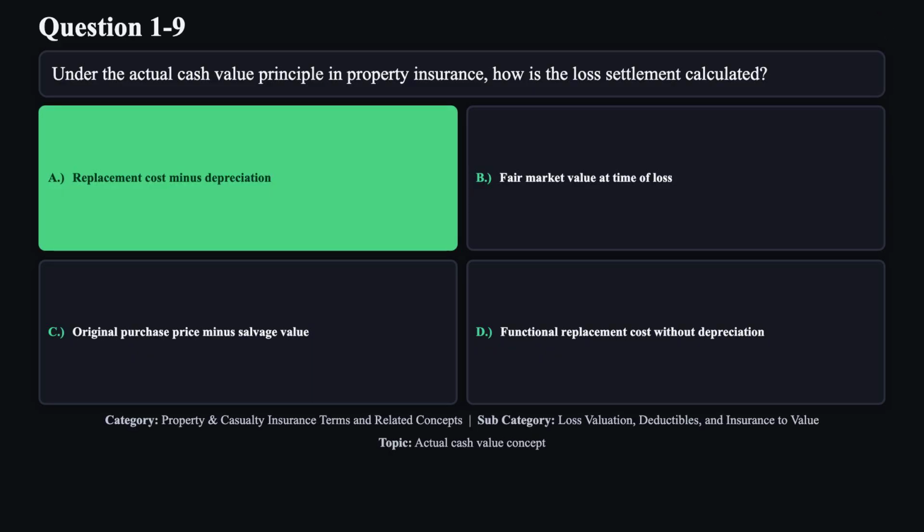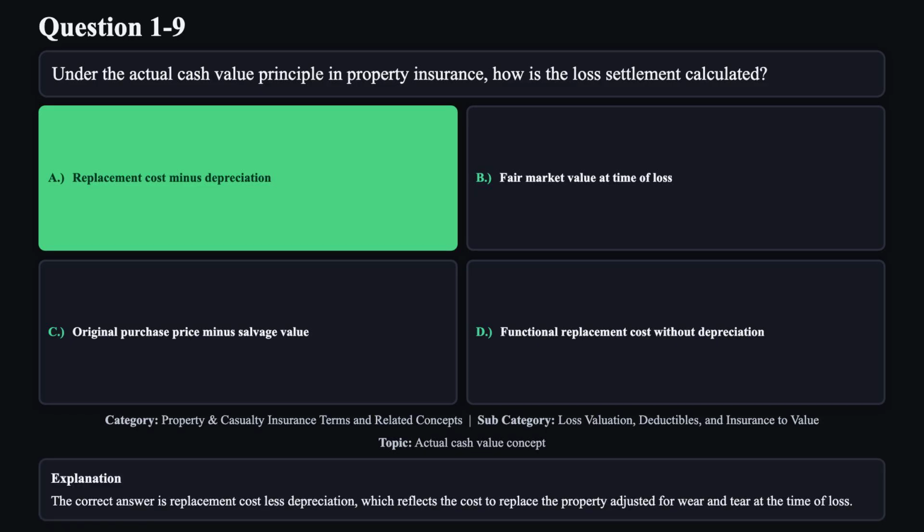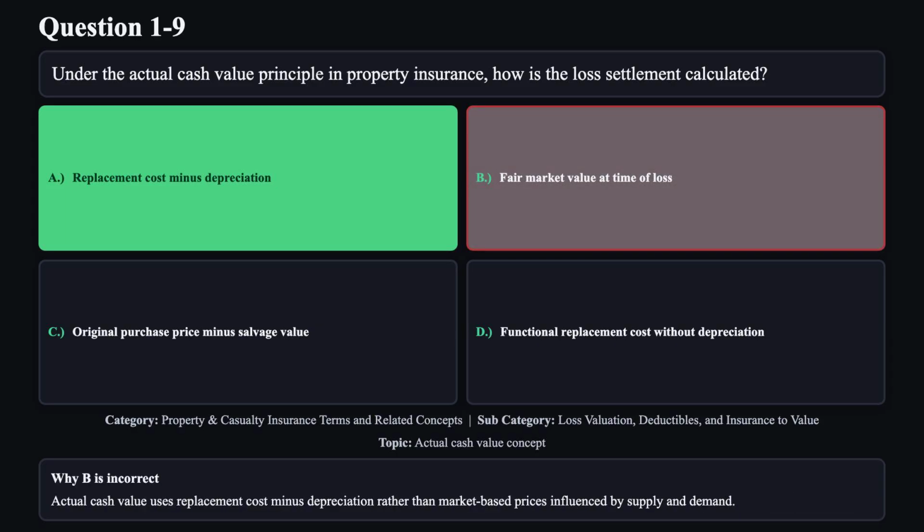The correct answer is A. The correct answer is replacement cost less depreciation, which reflects the cost to replace the property adjusted for wear and tear at the time of loss. Reason B is not correct. Actual cash value uses replacement cost minus depreciation rather than market-based prices influenced by supply and demand.